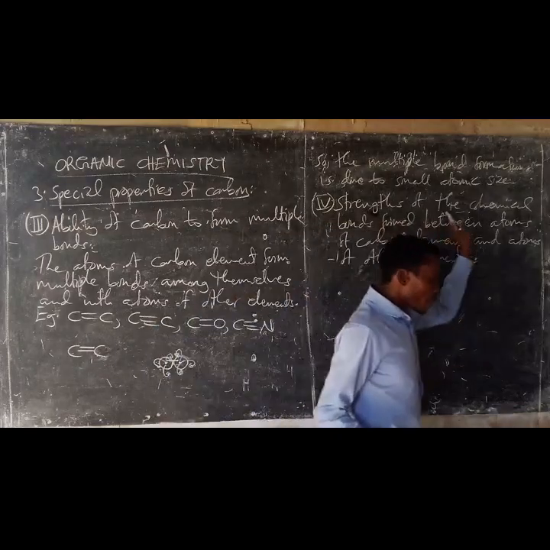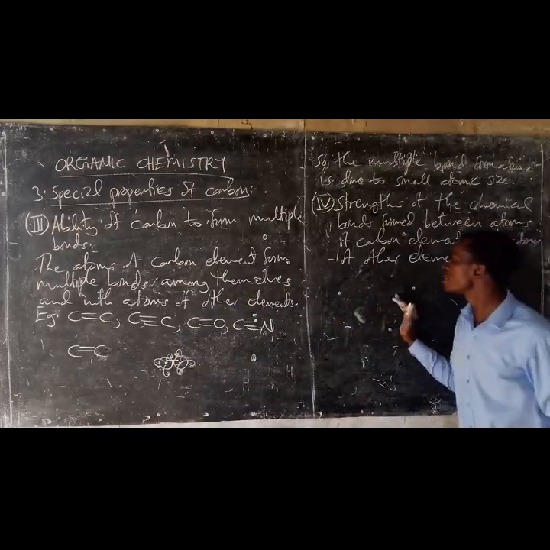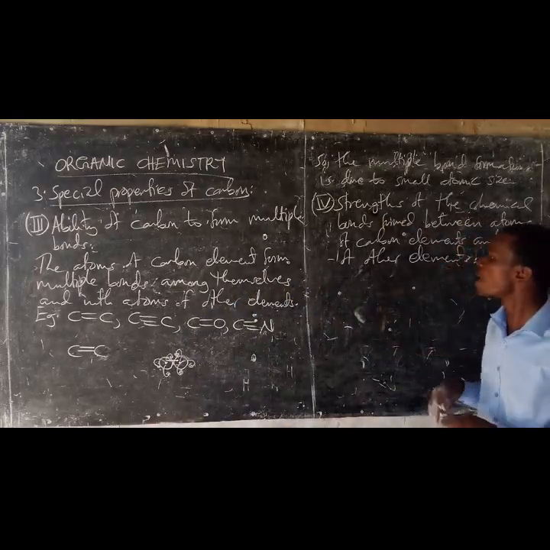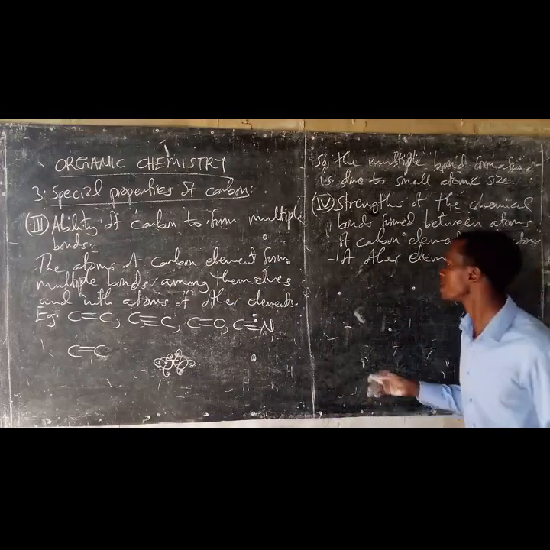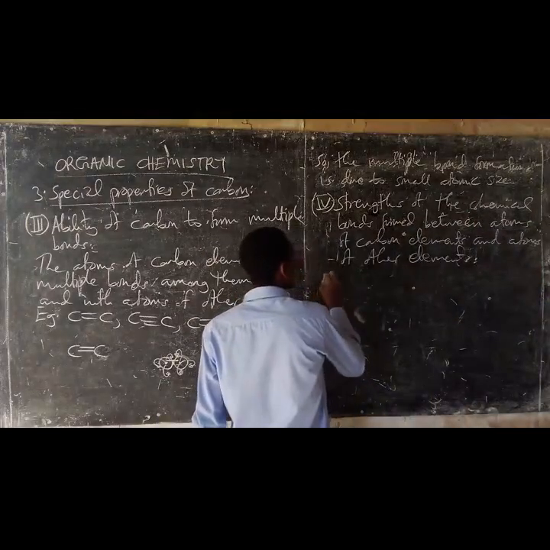The atoms of the carbon element are able to form chemical bonds among themselves and with the atoms of other elements. They tend to form chemical bonds.